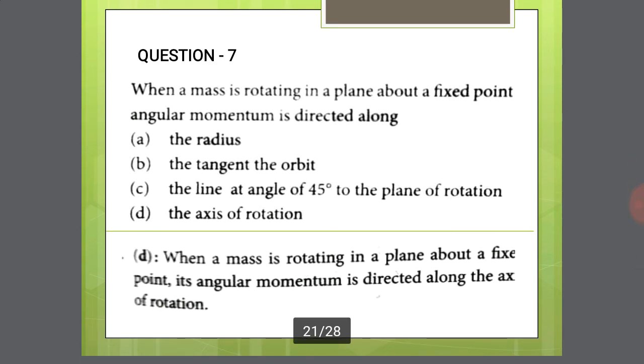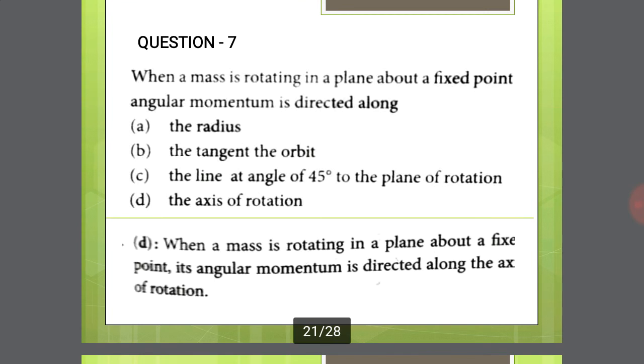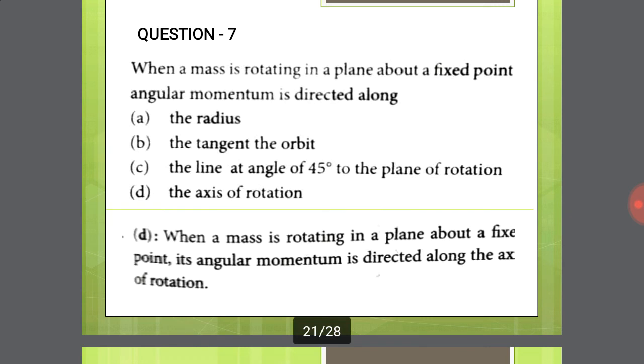Question number 7. When a mass is rotating in a plane about a fixed point, angular momentum is directed along? Option A, the radius; option B, the tangent to the orbit; option C, the line at 45 degrees to the plane of rotation; option D, the axis of rotation.